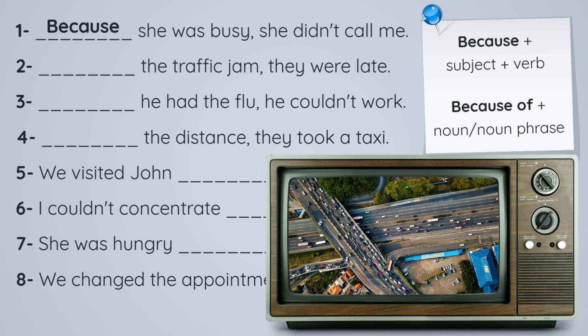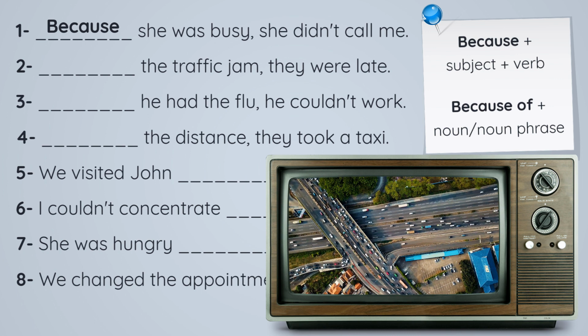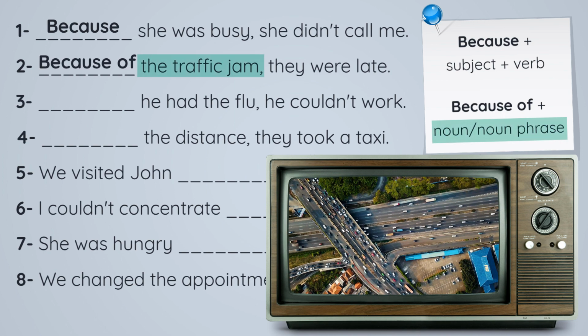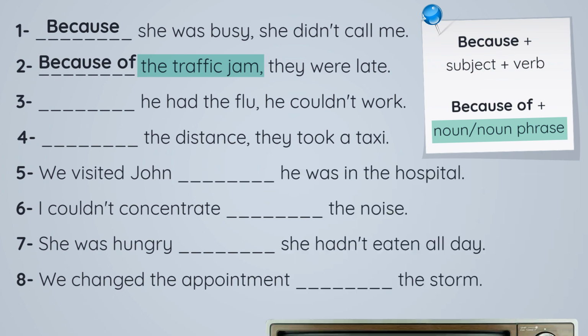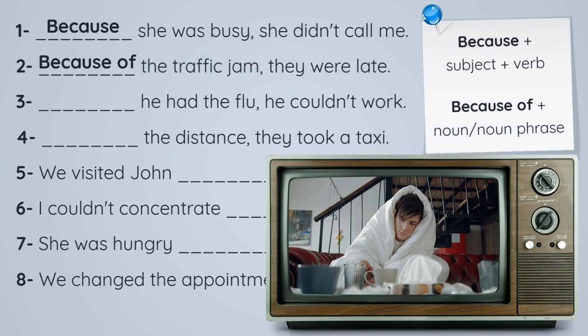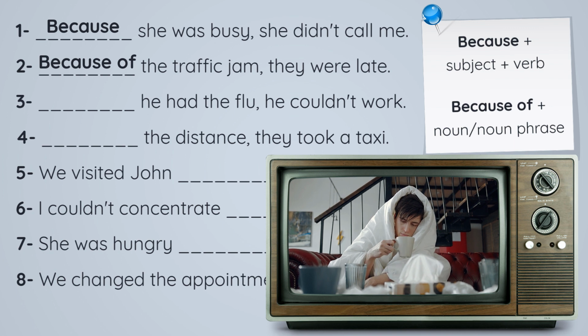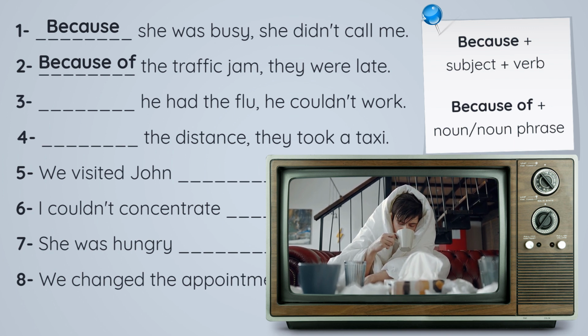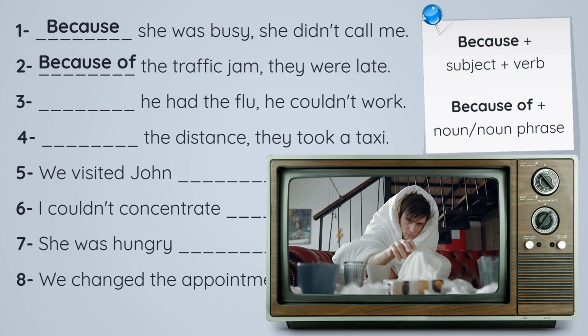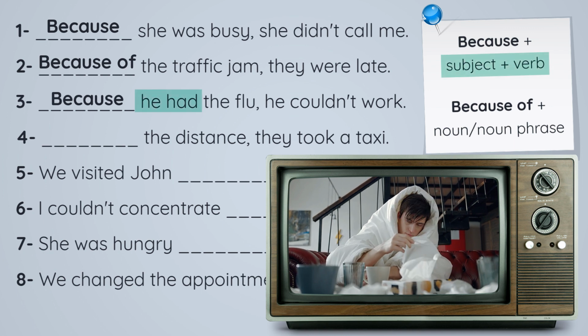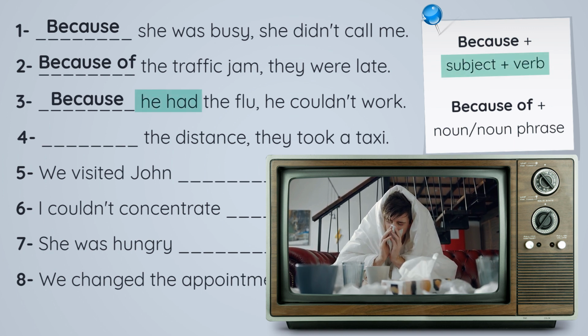Next. Blank the traffic jam, they were late. Should it be because the traffic jam or because of the traffic jam? Which one is right? It should be because of the traffic jam. Good. Number 3. Blank, he had the flu. He couldn't work. Should it be because he had the flu or because of he had the flu? Which one is right? Because. Okay? Again, because, subject, and verb.